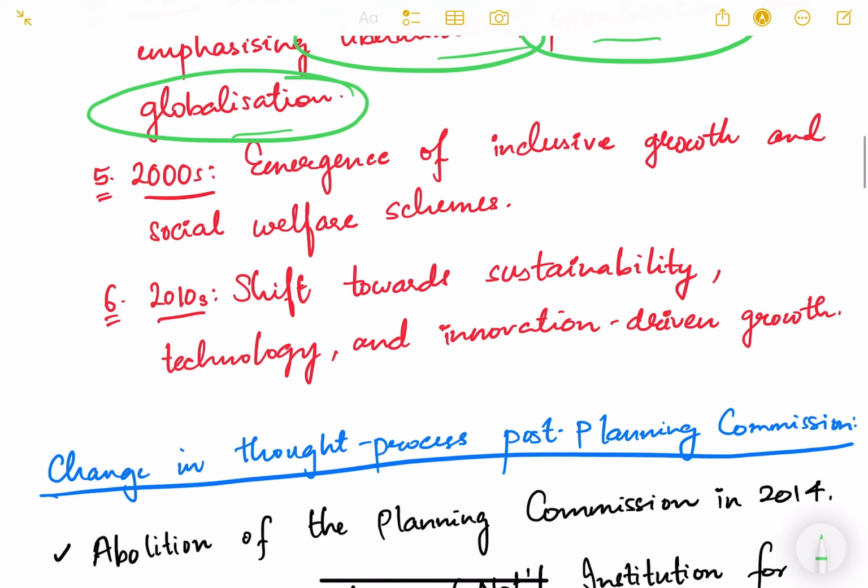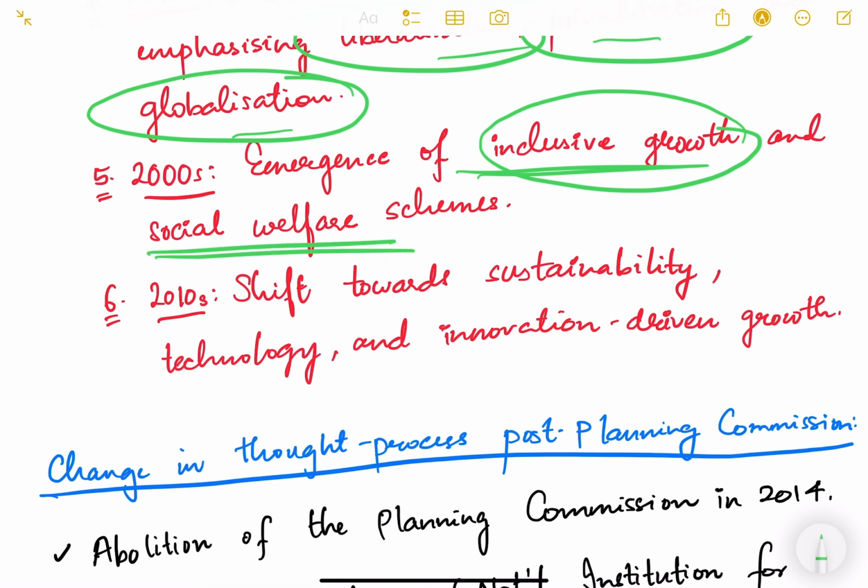In the 2000s, this decade, the emergence of inclusive growth. Again and again I'm telling you, this is an important topic. Inclusive growth is a growth where all the sections of society and all the regions of the country are benefited. Social welfare schemes, which include education, health, sanitation and other things, whereby people are directly benefited, started. MGNREGA also started to reduce rural poverty during this period.